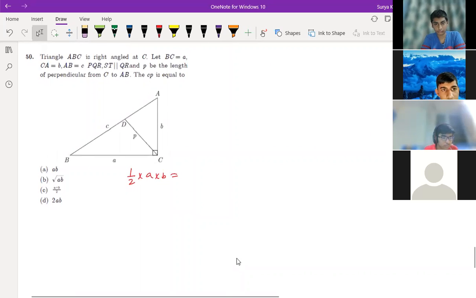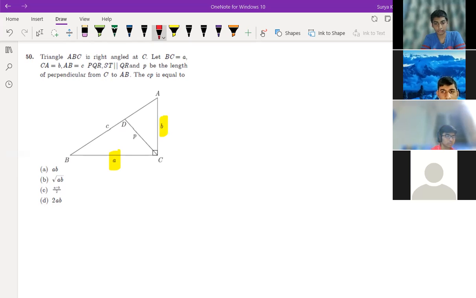Equals half CP. Which triangle area are you finding? ABC, right? So base is A and height is B only. In triangle ABC, area of triangle ABC is what? Half, base is A and height is B only, no?